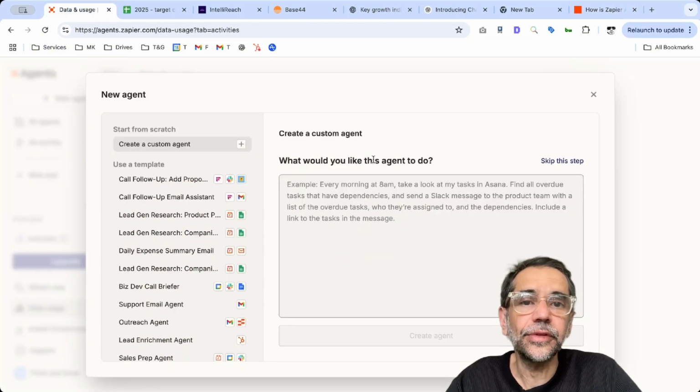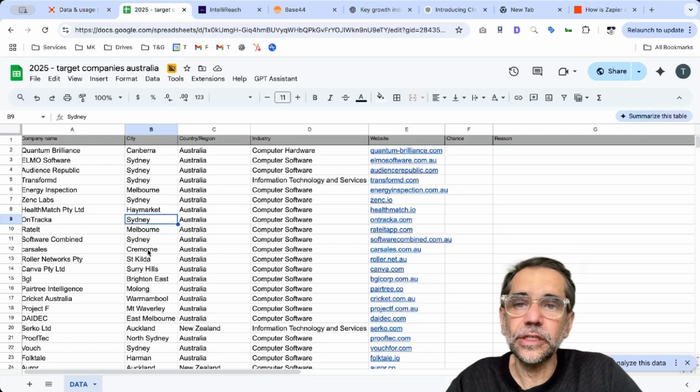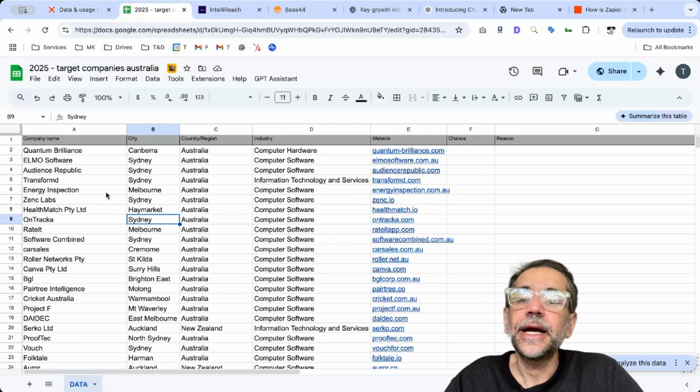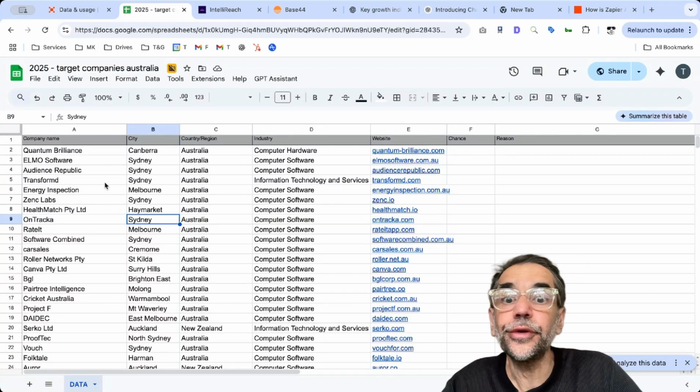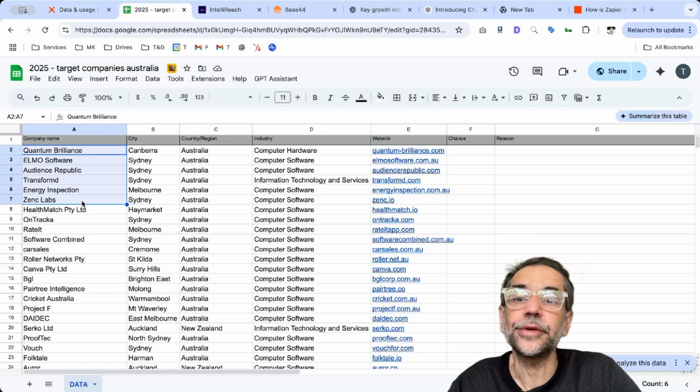So in here, remember, the goal of this is to create an agent that looks at my spreadsheet, and here's a spreadsheet of companies that I want to target. This is like, for example, if you're taking an account-based marketing approach, you have a list of companies that you really want to target, but you want to know if any of these companies are growing or not.